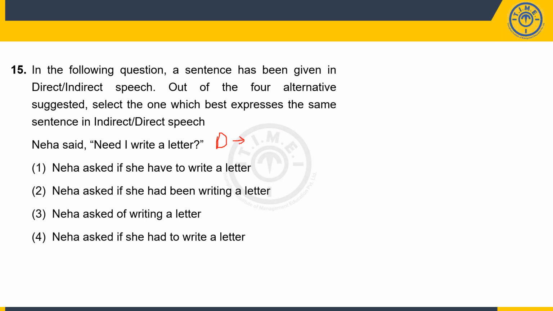Option 1: Neha asked if she have to write a letter. But the past form of "need" is not "have", right? It could have been something like "had". So one gets eliminated. Option 2: Neha asked if she had been writing a letter. But when I say she had been writing, that means she was already writing it, whereas she's asking, can I write or not? So 2 gets eliminated. Option 3: Neha asked of writing a letter. It's incomplete and grammatically wrong. Option 4: Neha asked if she had to write a letter. Yes, so this is more of a question. Should I write it? Should I not write it? Something like that.